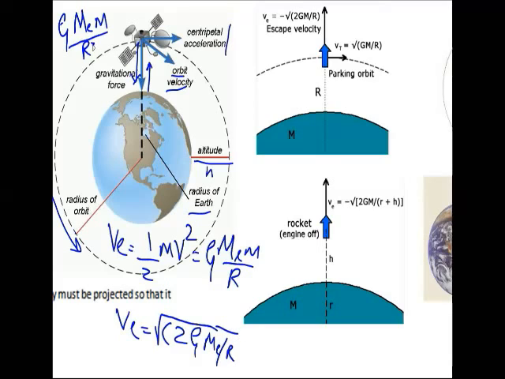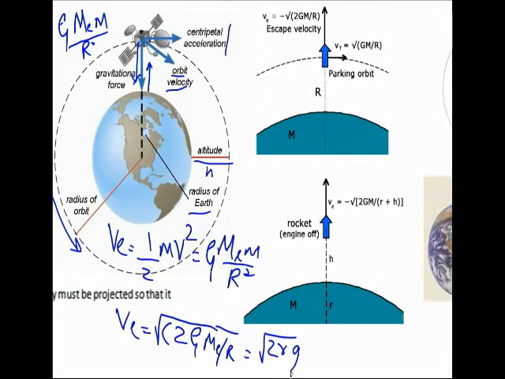Sorry, this is r square, divided by r, which is nothing but the square root of 2 into r into g. Either you can write capital R or small r. Let us use small r in all cases. So finally we note down v e is equal to the square root of 2 r g.